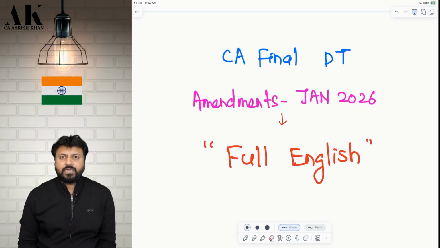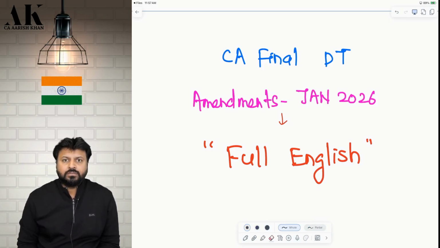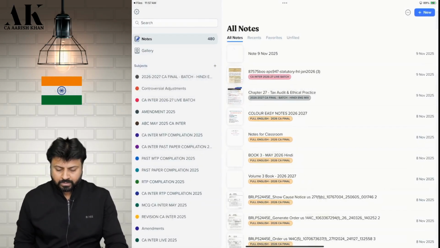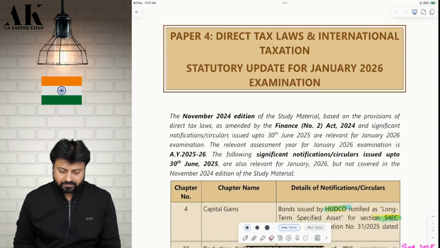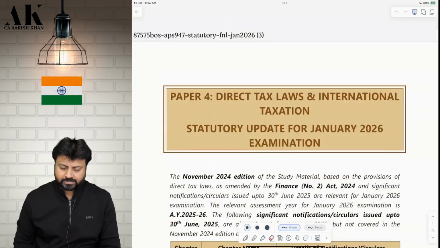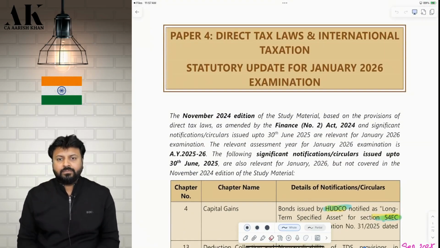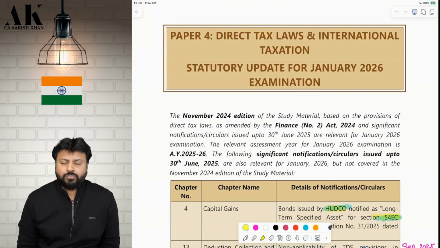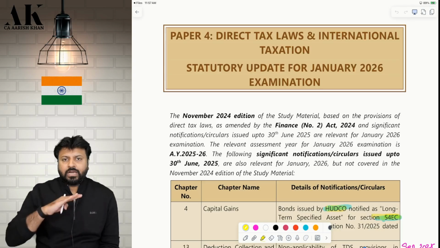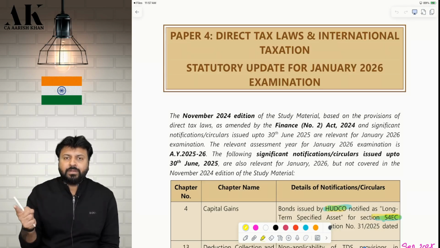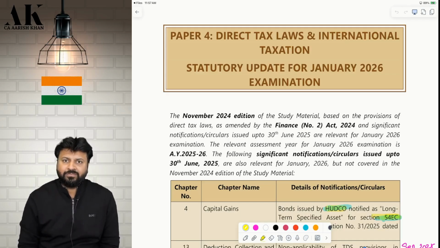So very recently, ICAI has uploaded an amendment booklet on their website in the name of statutory update of around 72 pages. You can see this particular file which is of around 72 pages. But don't worry, this entire 72 pages is not new for you. Out of this, more than half of the pages are the same amendments which they have already put in September 25.